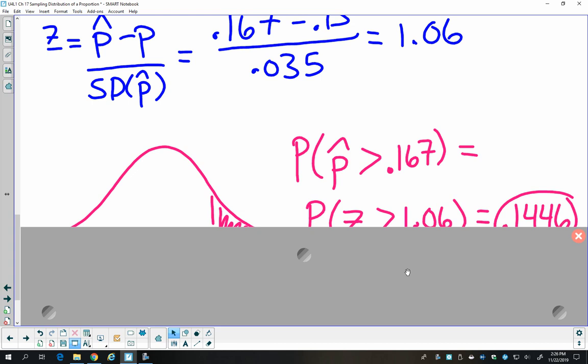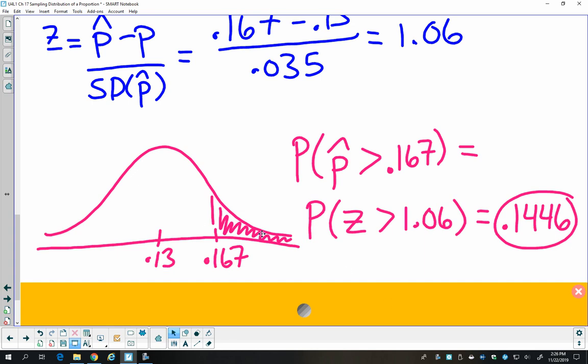And we have a very important notation here. We're looking to see what the probability of having more than 15 left-handed students would be. So that's a right tail. And here's how we write a probability. The probability of our sample proportion being greater than 0.167, that's 15 out of 90, is the same as the probability of our z-value being greater than 1.06.